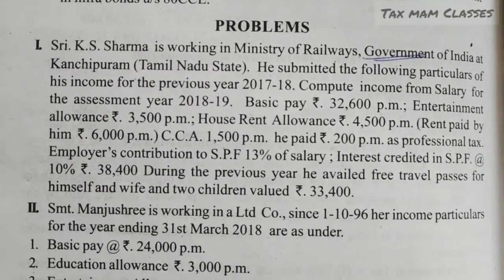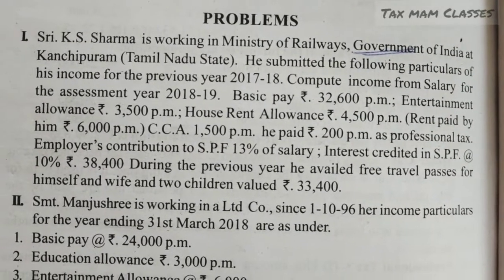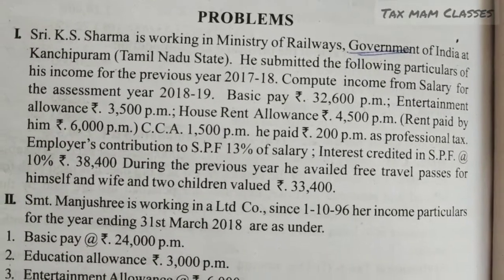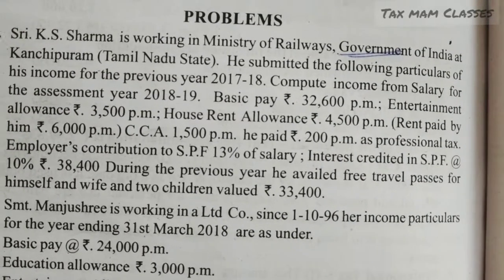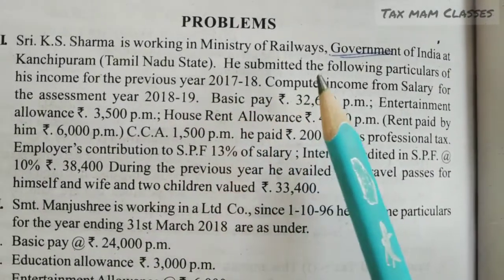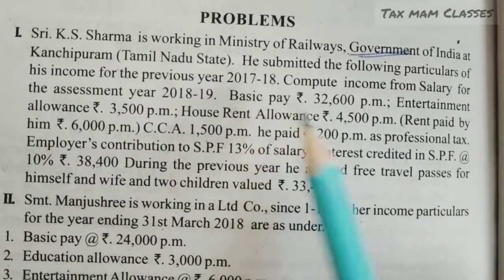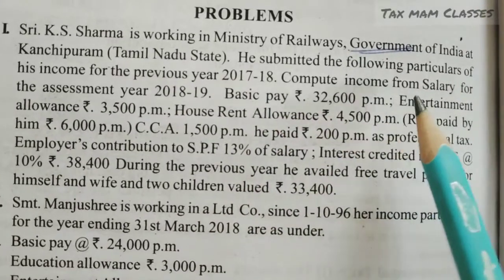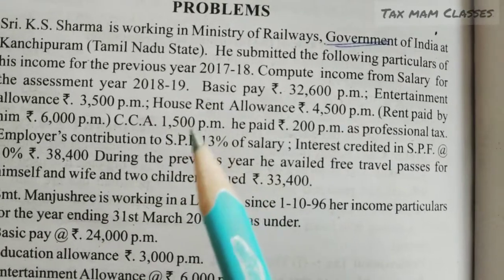I couldn't find any question which comprises only the allowances part. Here this question is a combined question, which carries 12 marks in my university. So see the question. Sri K.S. Sharma is working in the Ministry of Railways, Government of India at Kanchipuram, Tamil Nadu state. He submitted the following particulars of his income for the previous year 2017-18. So this is the old book. Now the previous year is 2019-20. Compute the income from salary for the assessment year 2020-21.